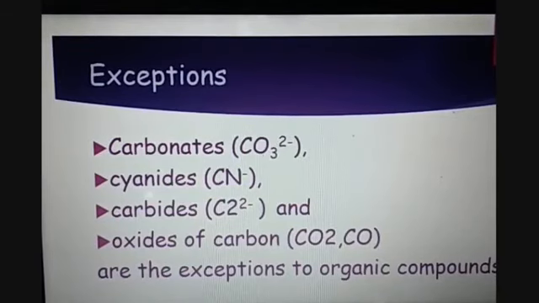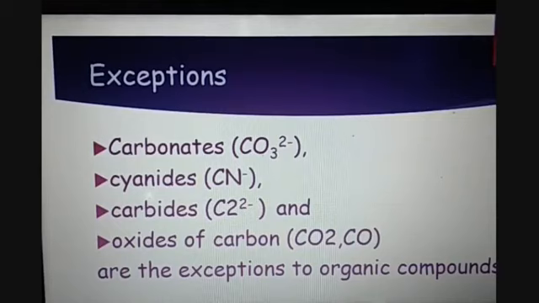But some of the compounds which are having carbon are not called organic compounds, because there is no direct covalent bond between the carbon and carbon and hydrogen.